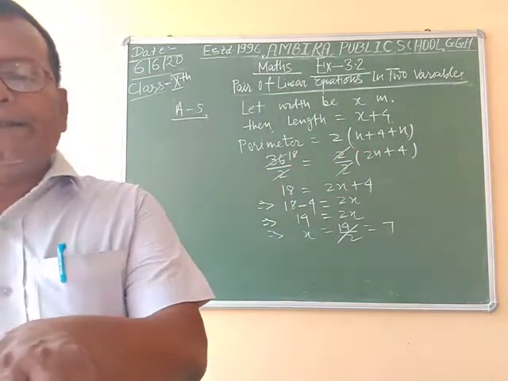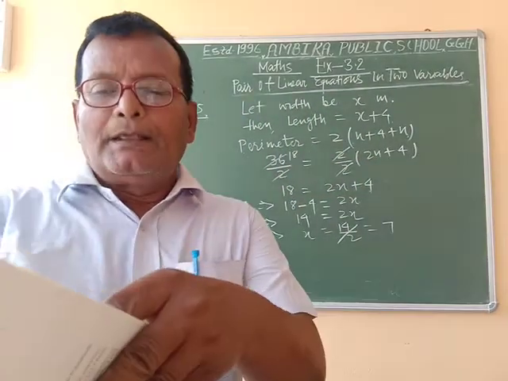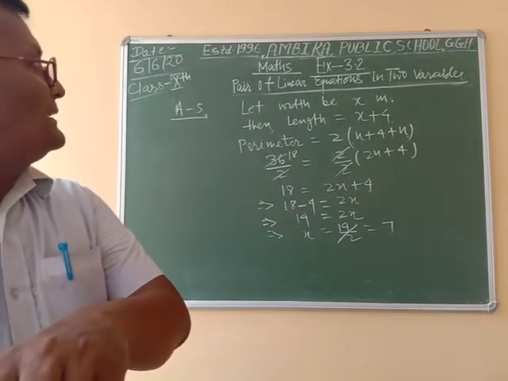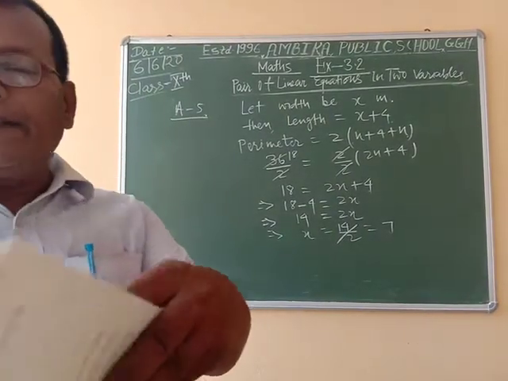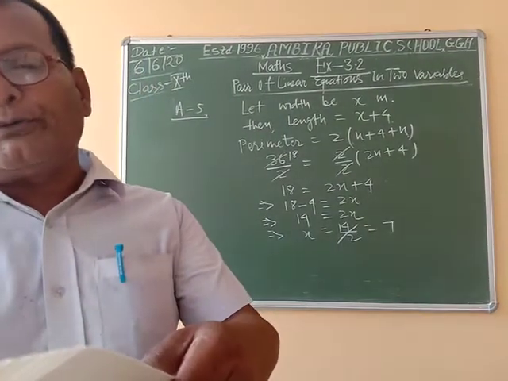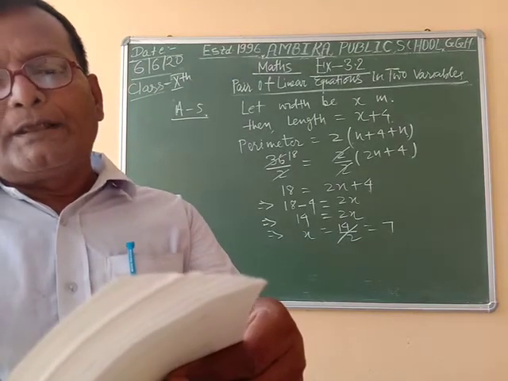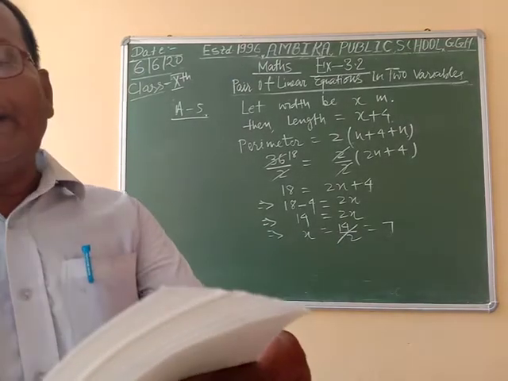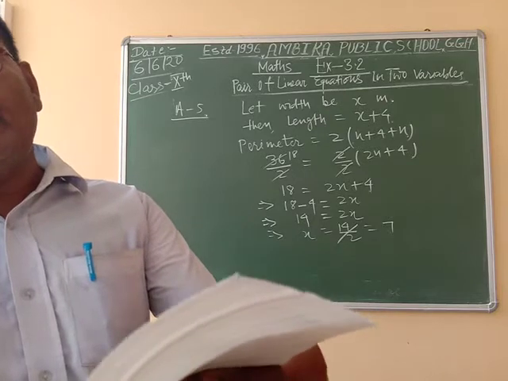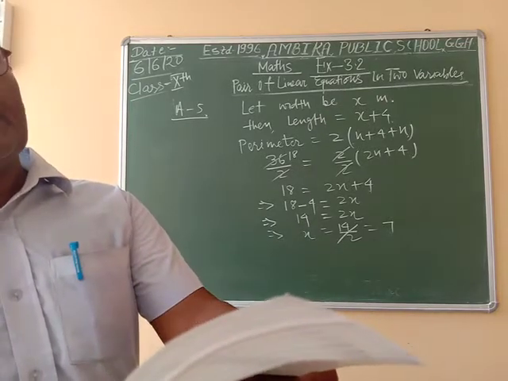So if x is 7 meter, then length will be 7 plus 4 is equal to 11 meter.